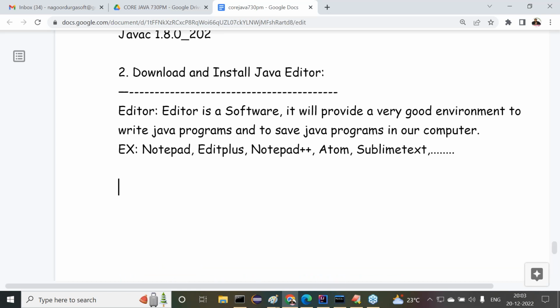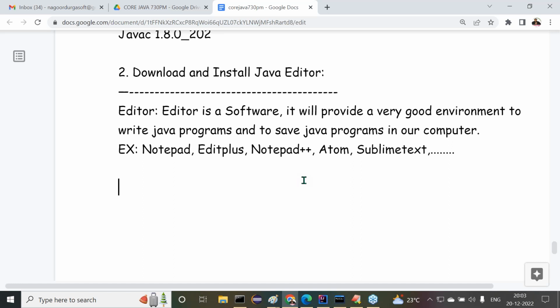Are all of you getting clarity up to the definition? No? An editor is software. It provides a very good environment to write programs and to save programs in our computer, not more than that. For that purpose, we require editors here. Clear or not? Right. Now let's move on to the points.